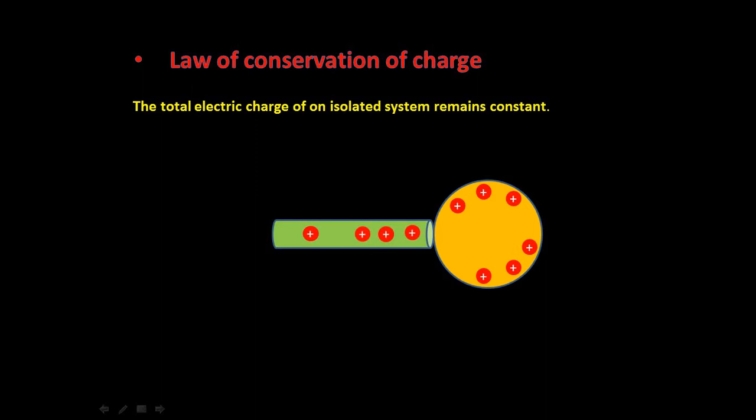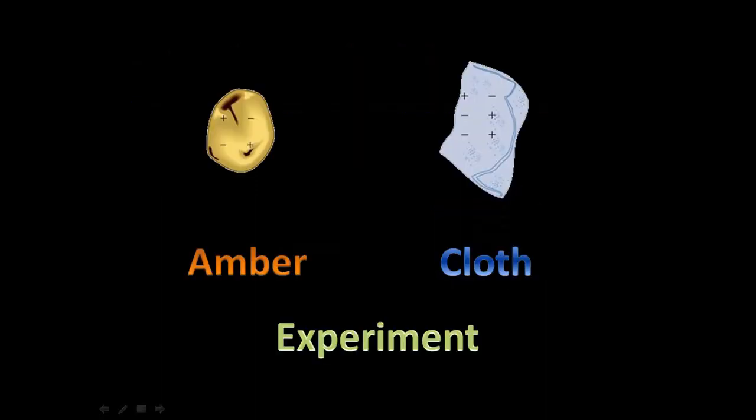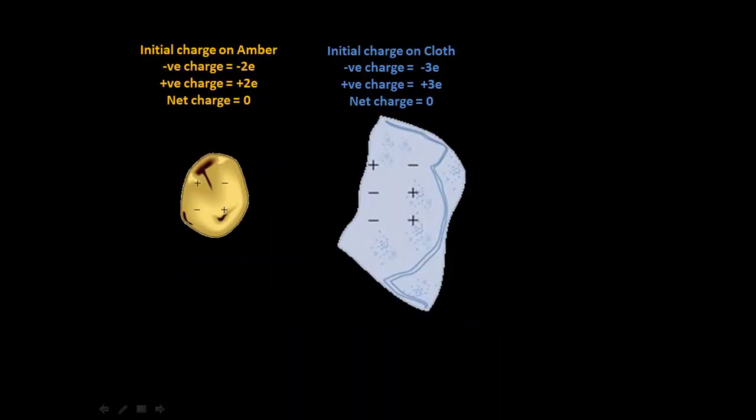Now let's understand this with another example: the amber cloth experiment. Say amber has an initial negative charge of -2 units and 2 units of positive charge. So the initial net charge on amber is 0. The initial charge on cloth is, say, -3 units of negative charge and +3 units of positive charge. Also, the net charge on the cloth is 0. So initially we have both neutral amber and neutral cloth.